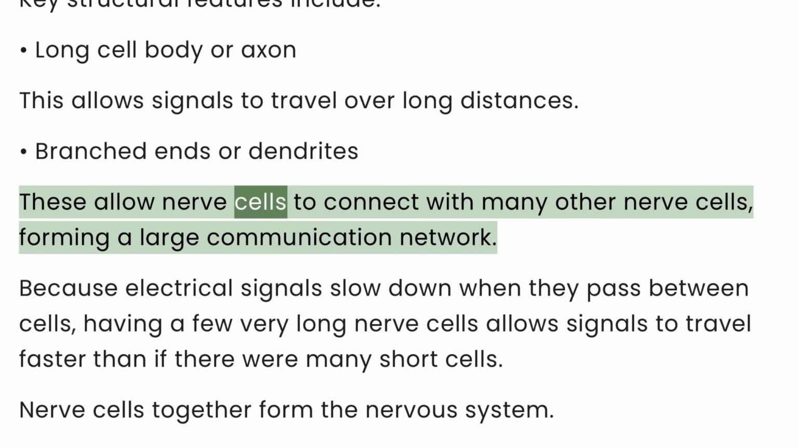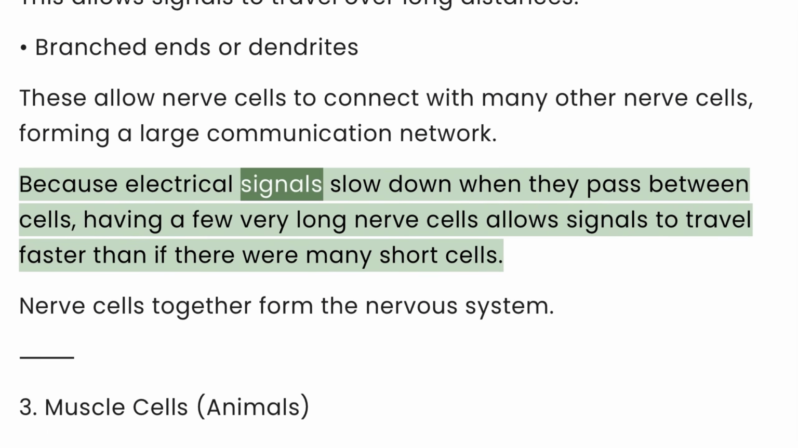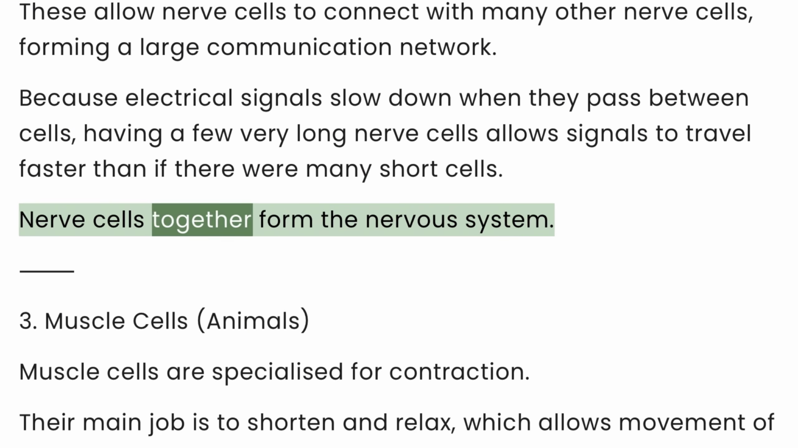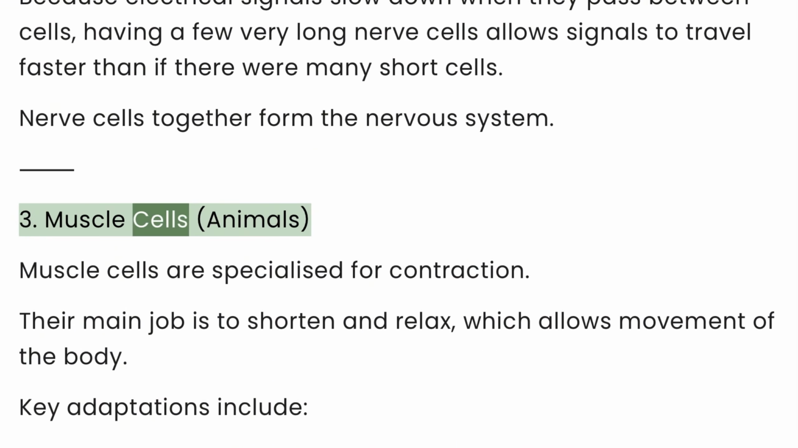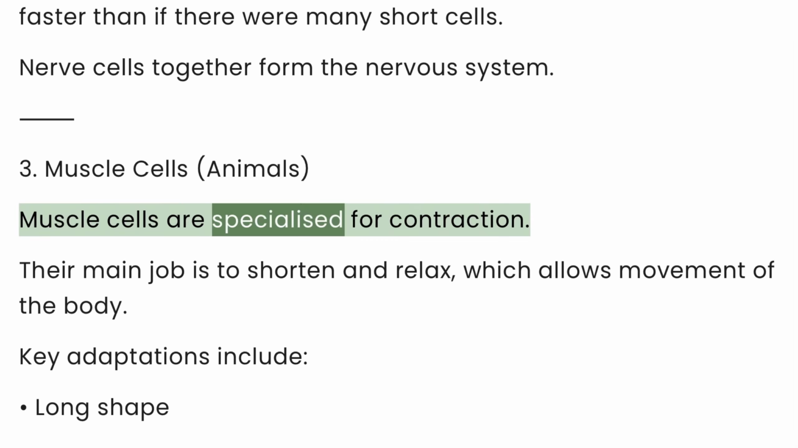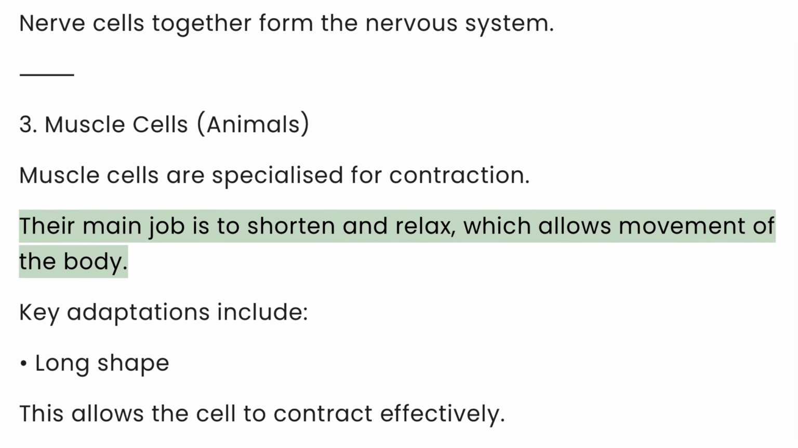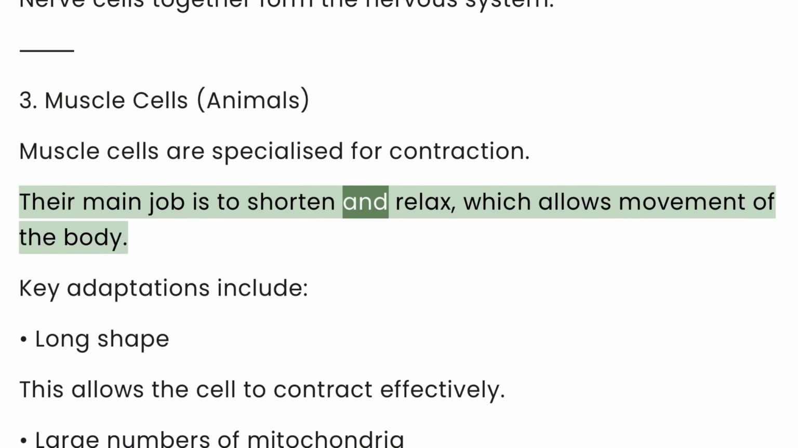These allow nerve cells to connect with many other nerve cells, forming a large communication network. Because electrical signals slow down when they pass between cells, having a few very long nerve cells allows signals to travel faster than if there were many short cells. Nerve cells together form the nervous system. 3. Muscle cells. Muscle cells are specialized for contraction. Their main job is to shorten and relax, which allows movement of the body.